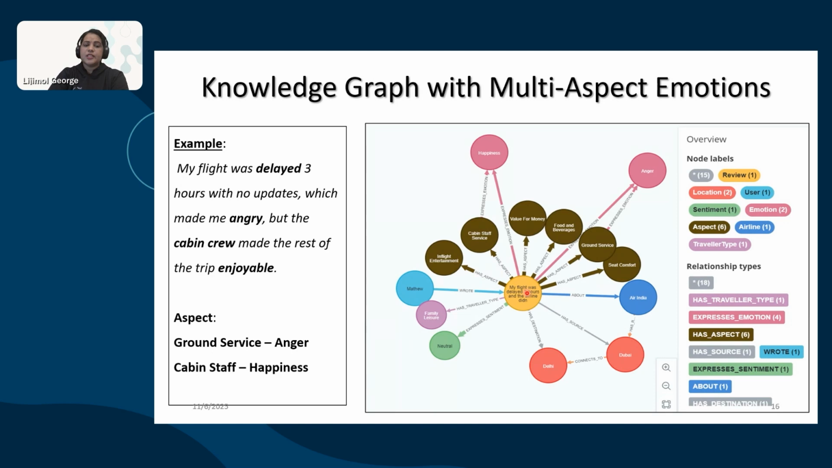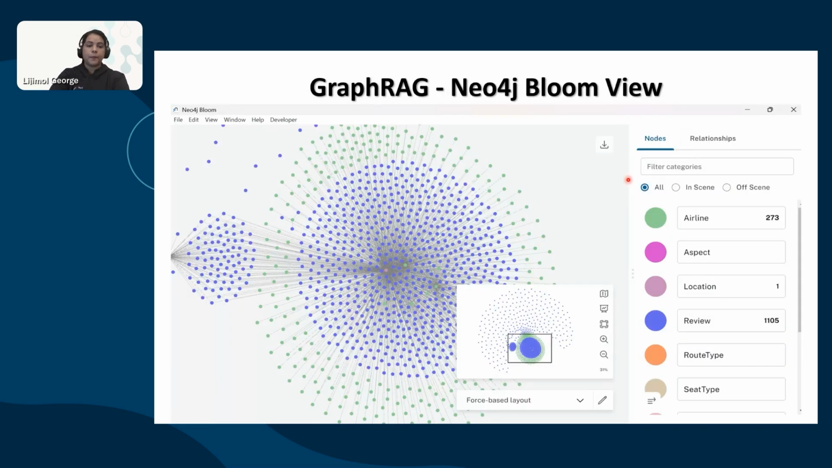The same thing is depicted in the Neo4j knowledge graph. We can see the user wrote a review. The review is having two aspects, cabin staff with happiness and ground service with anger. In a similar way, the 41,000 data records we converted into a knowledge graph. So this is our final GraphRAG, which you are seeing in Neo4j Bloom view. This is having the entire information. This is what we have considered for the GraphRAG.